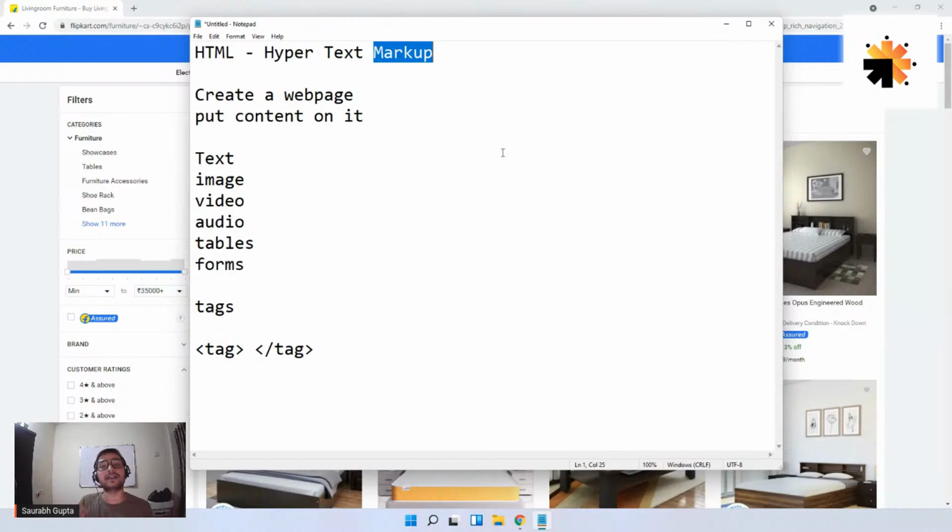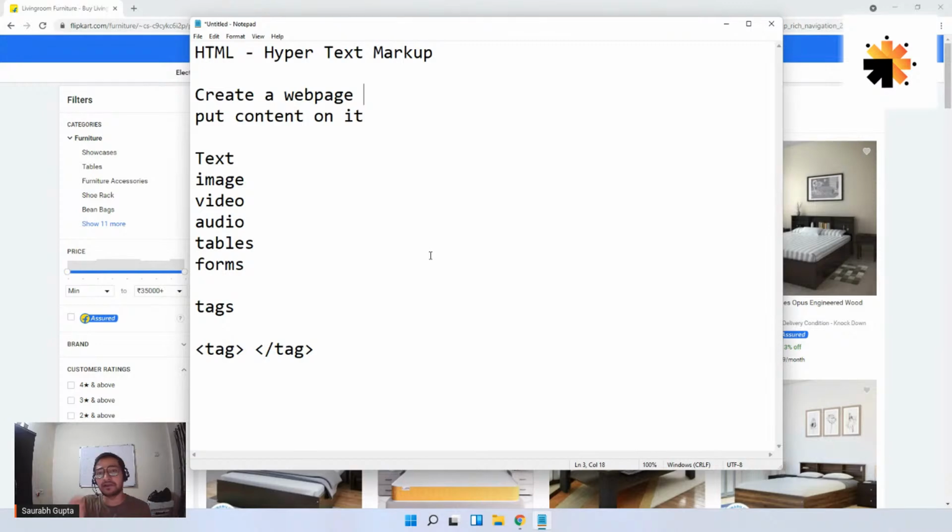So HTML comes under the category of markup. There is one more language that comes under this category. That is XML, extensible markup language. That is also made to hold content. There is no logic there. There's no programming or something like that. Is that clear, everyone? So HTML is a markup language. It's not a programming language, not a query language, and not a scripting language. So for everyone, HTML is a markup language. Guys, are we cleared? Can we move ahead now? Are we cleared with what actually HTML is?